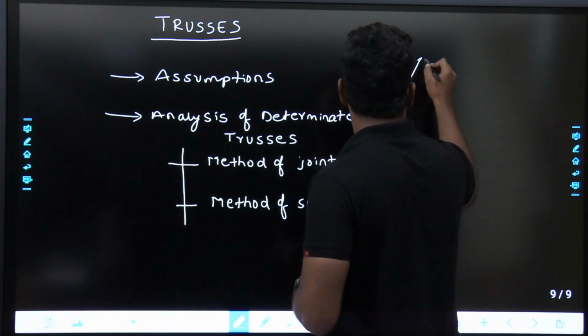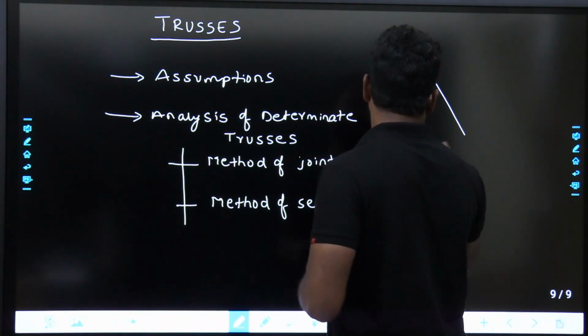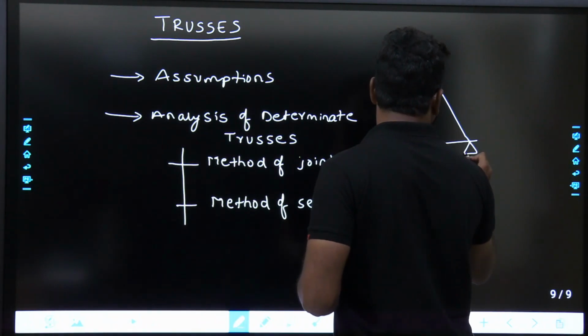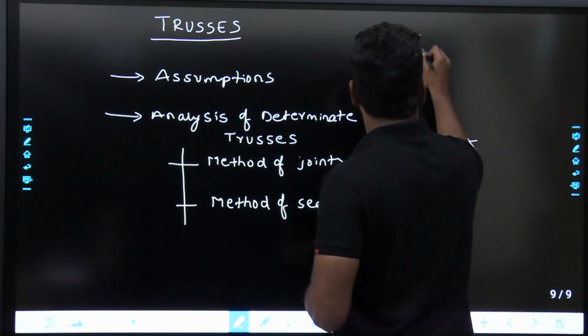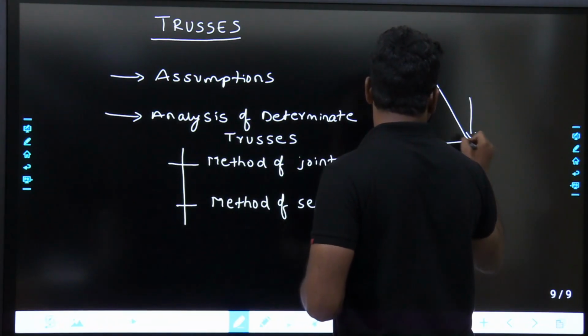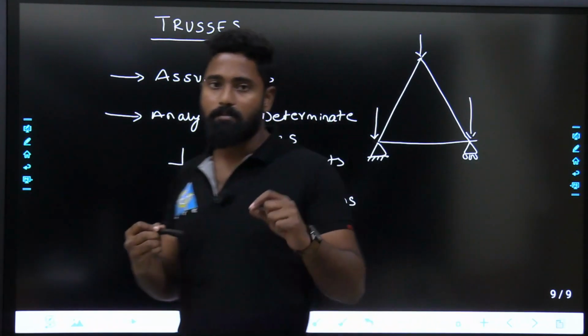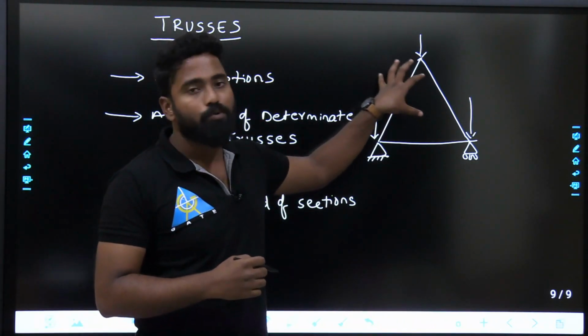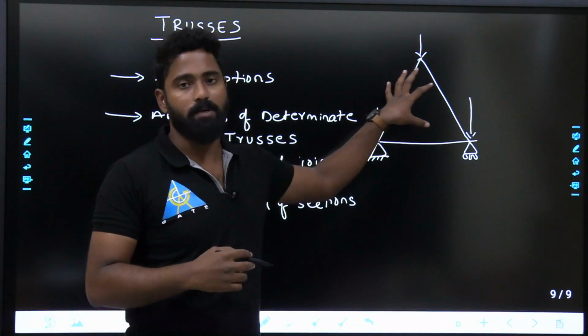Whenever I say members, see, this is the basic truss. Load will be applied somewhere here, somewhere here, somewhere here. So this is the basic truss. Method of joints and method of sections are used to find out the forces in these members.